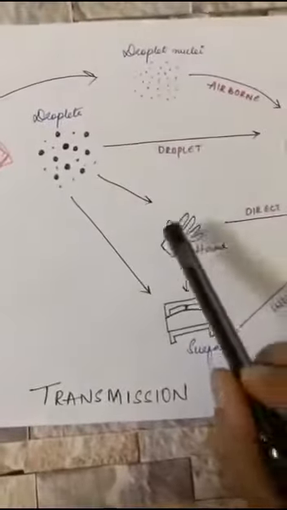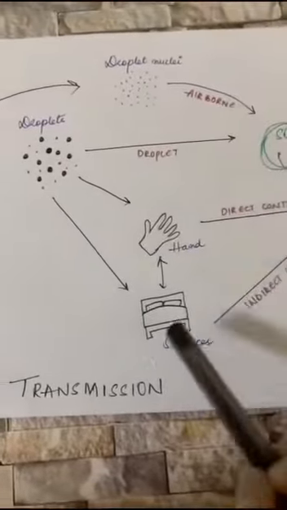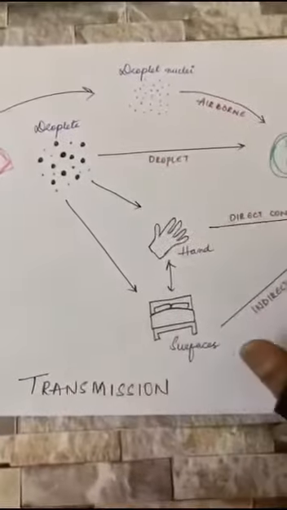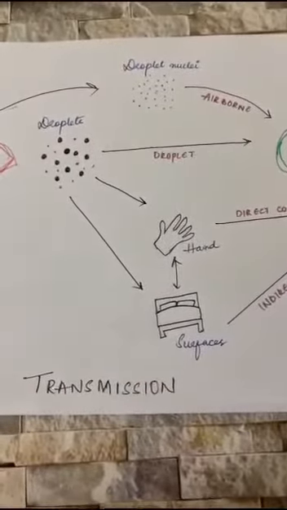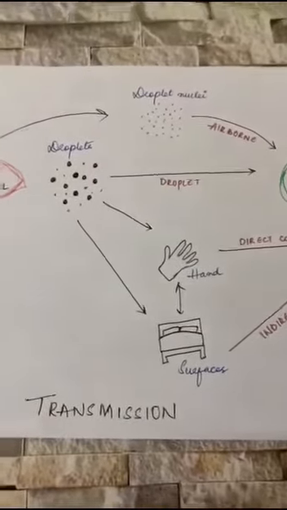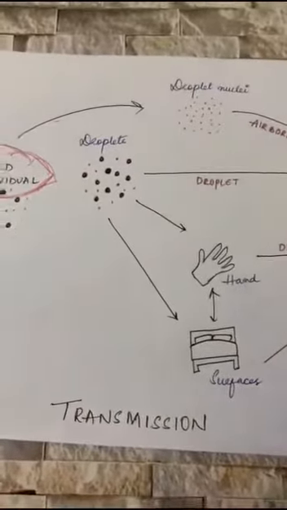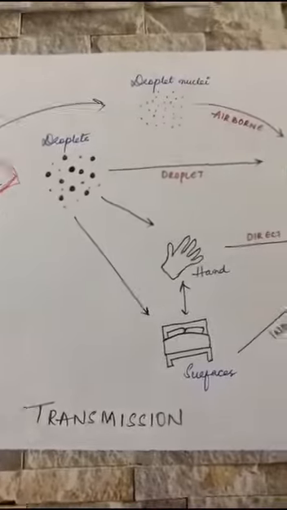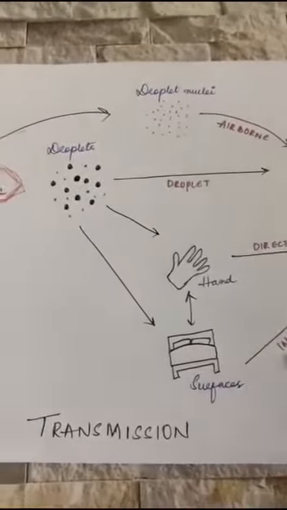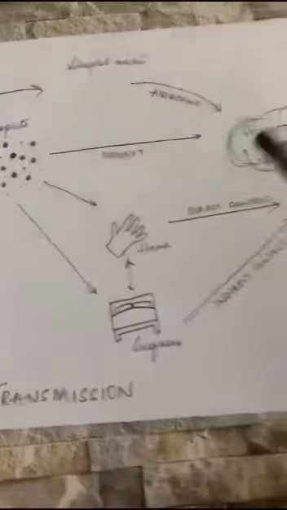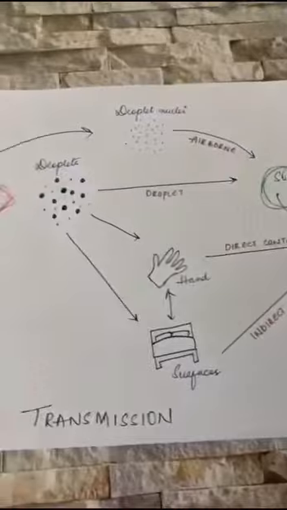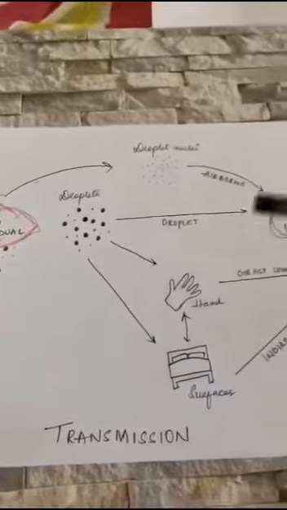Direct contact is directly from the hand, and surfaces are where the virus is present. If we directly touch the surfaces, and with the help of our hand we touch our mucous membranes such as eyes, face, we get the infection. So this is how the infected individual is spreading infection to the susceptible individual. Now we need to break this chain.